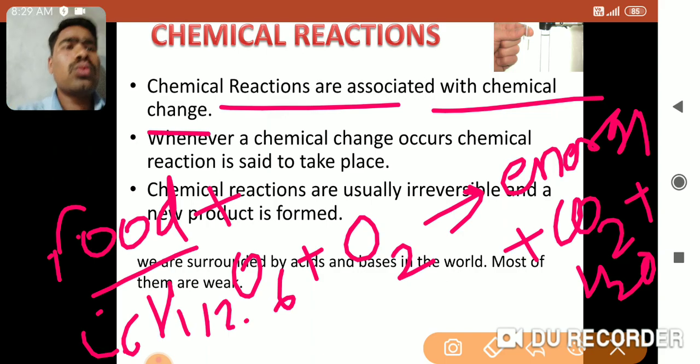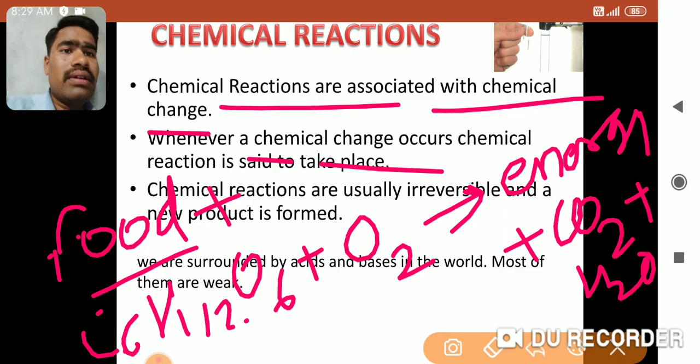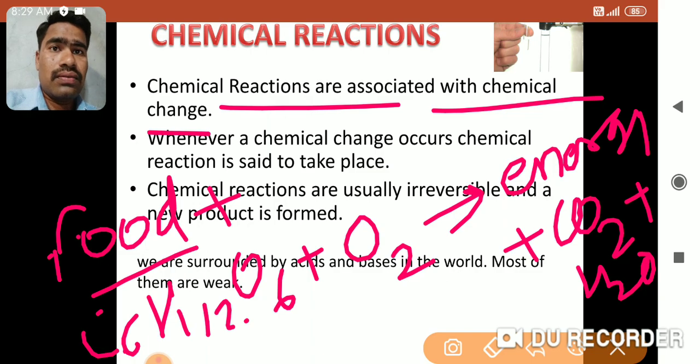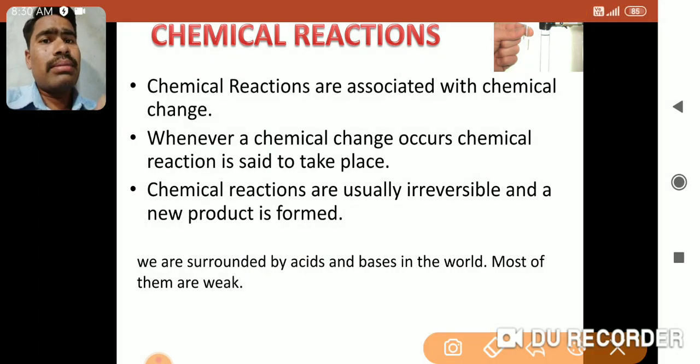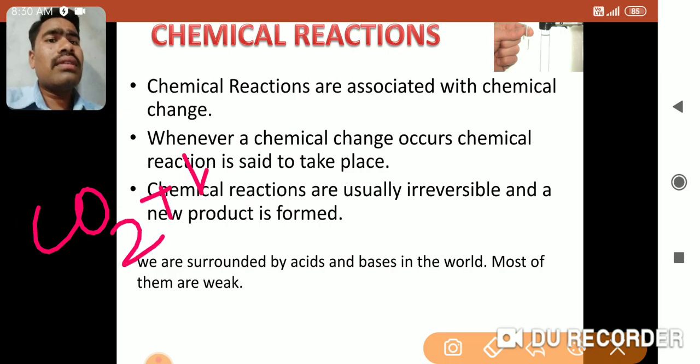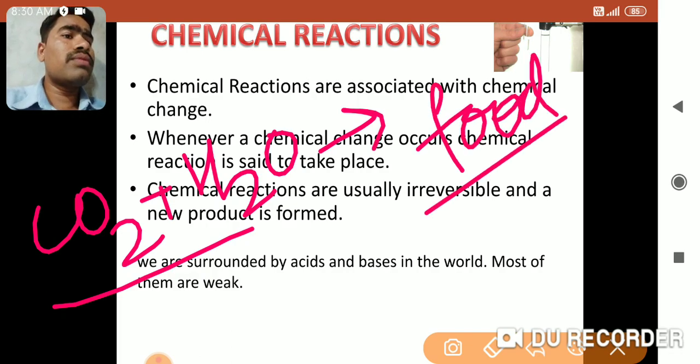That is what is mentioned in the second point: whenever a chemical change occurs, a chemical reaction takes place. A chemical reaction takes place during photosynthesis also. During photosynthesis, CO2 combines with H2O, these are the reactants, and after combination it forms food in the form of starch.